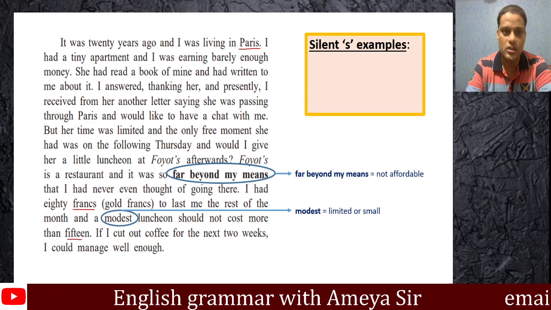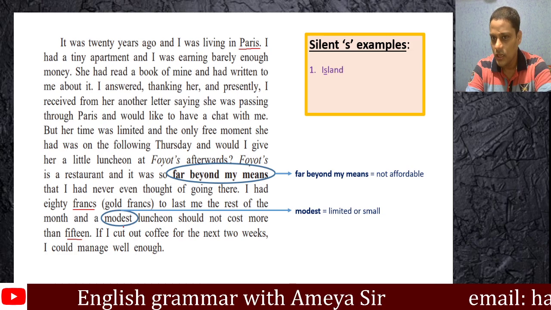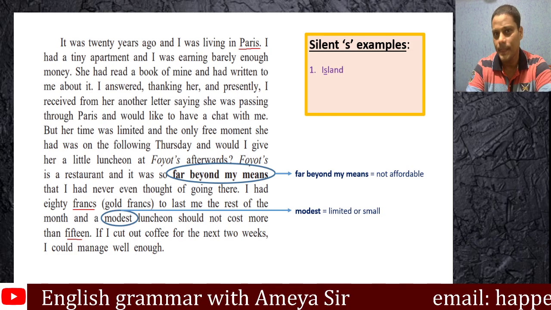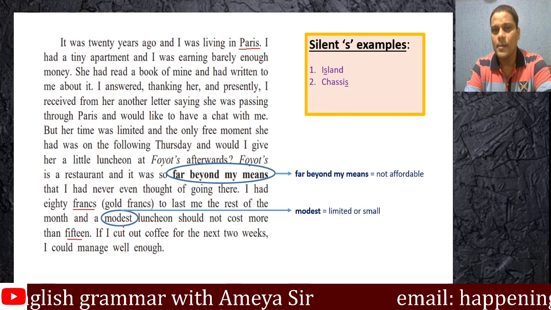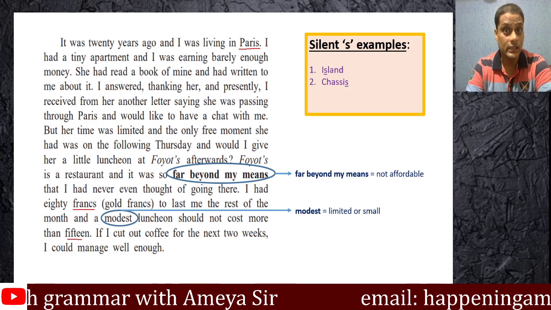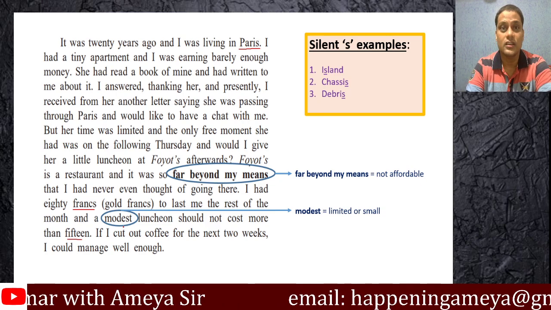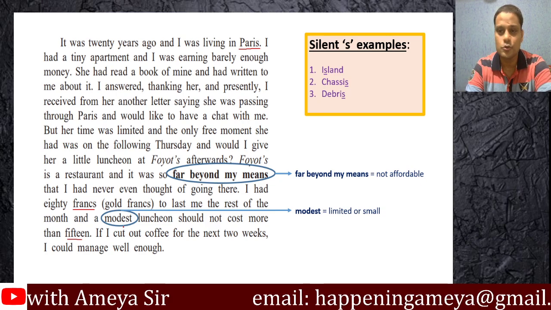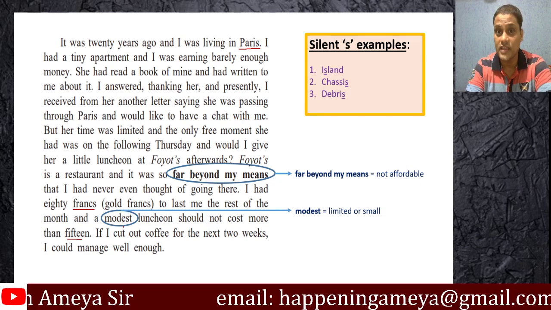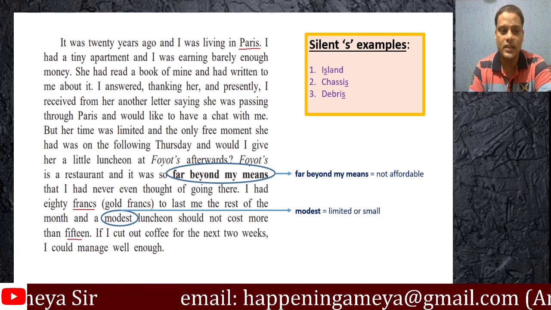So let's study some silent S examples. Is this island, guys? No, that's island, right? What about this one? It's the chassis of a car, is it not? This is debris. Okay, please do not say debris, it's debris. Now what's a debris, guys?